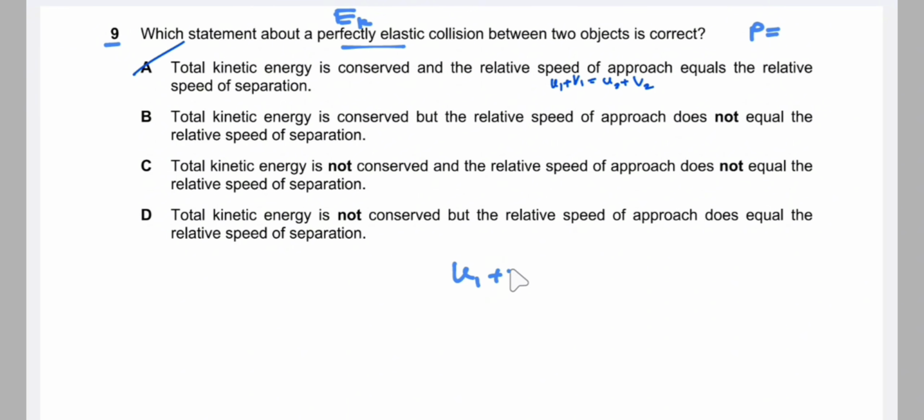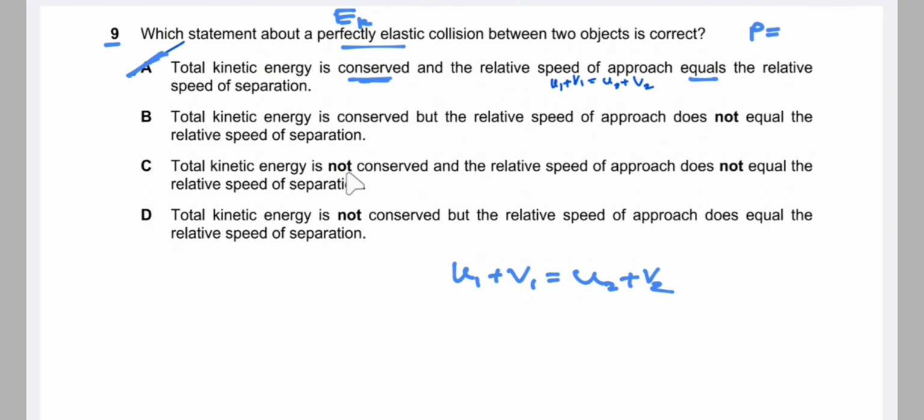That is u1 plus v1 is equal to u2 plus v2. So the relative speed of approach is equal to the relative speed of separation, and kinetic energy is also conserved. So the total kinetic energy is conserved and the relative speed of approach equals the relative speed of separation. So the answer is A.